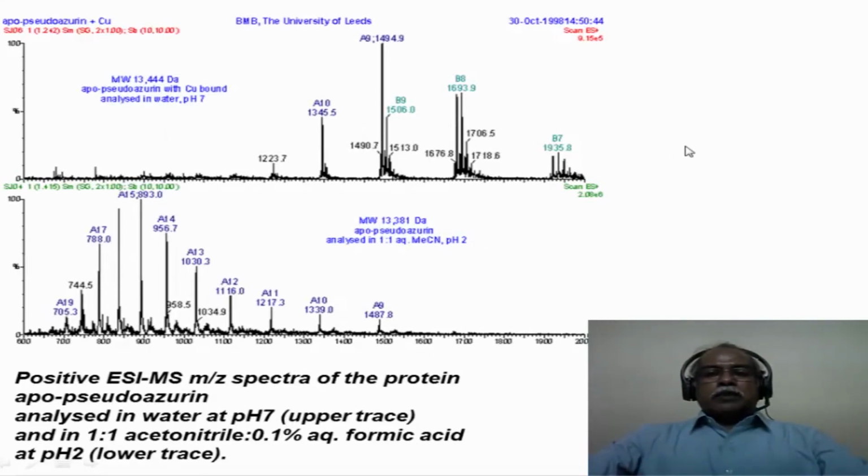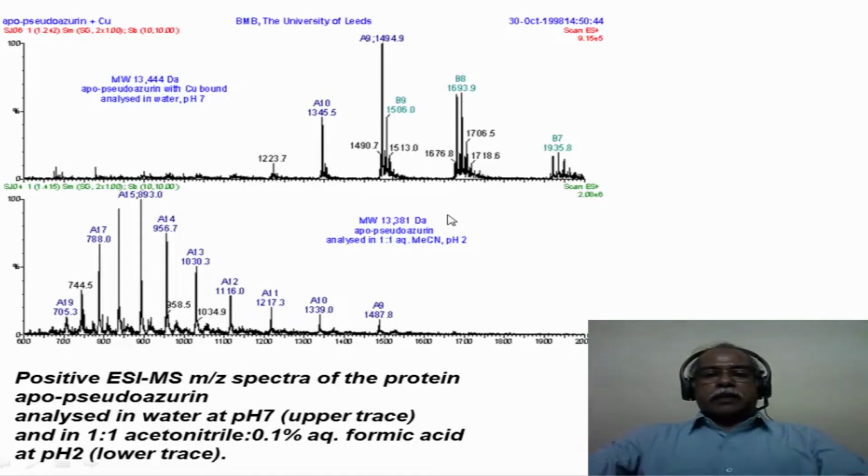Pseudoazurin is the name of the protein in this particular case. The electrospray ionization mass spectrum of the positively charged protein is what is given here. It is analyzed at two different pHs. The top trace is pH 7, the bottom trace is pH 2. So essentially you are changing the acidity of the system in water.